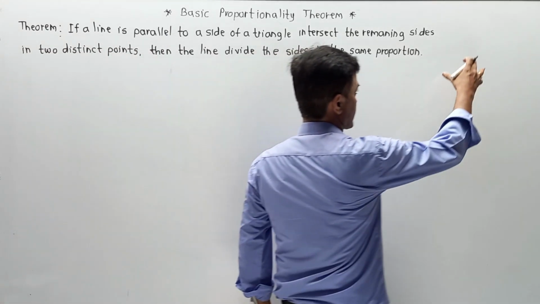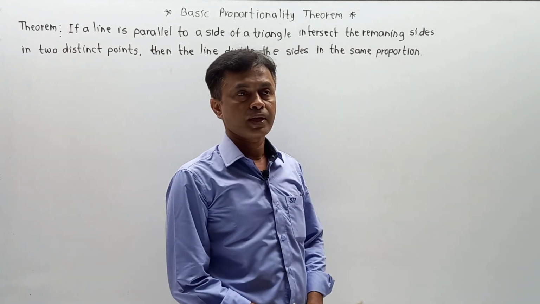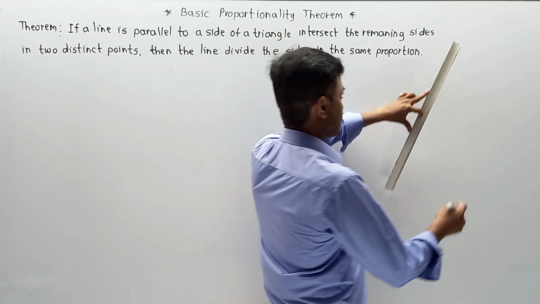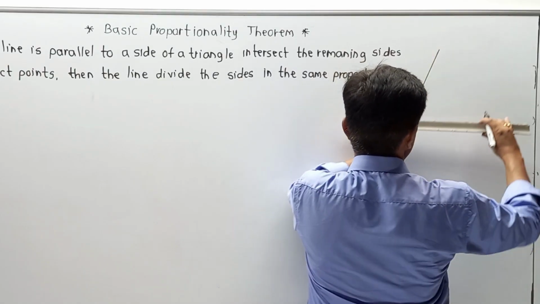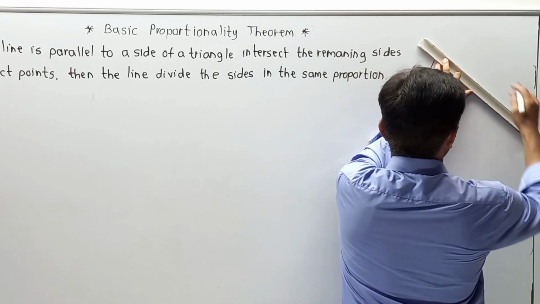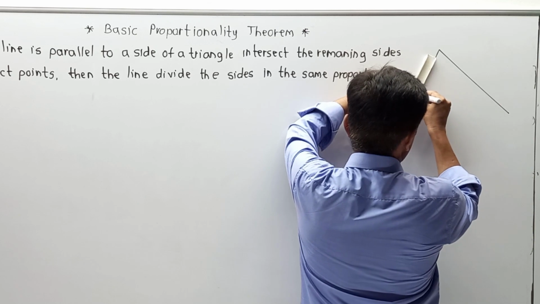Let us say I am going to draw the actual diagram in front of you so that everyone can understand. Let us say first of all I am going to draw a triangle. So here I have drawn one triangle in front of you.